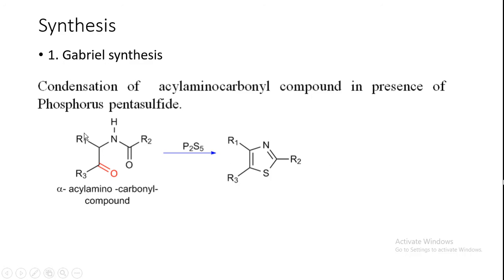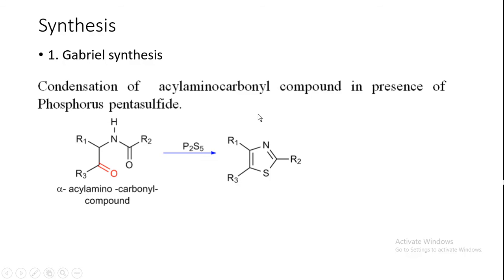Okay, so here you see this is alpha acyl amino carbonyl compound. So alpha acyl, okay, amino, so amino group, then alpha acyl. Okay, alpha acyl amino, see this is C double bond O, and in this alpha position an acyl amino group is there, so that's why it is known as alpha acyl amino carbonyl compound. So in presence of phosphorus pentasulfide it will form this compound.